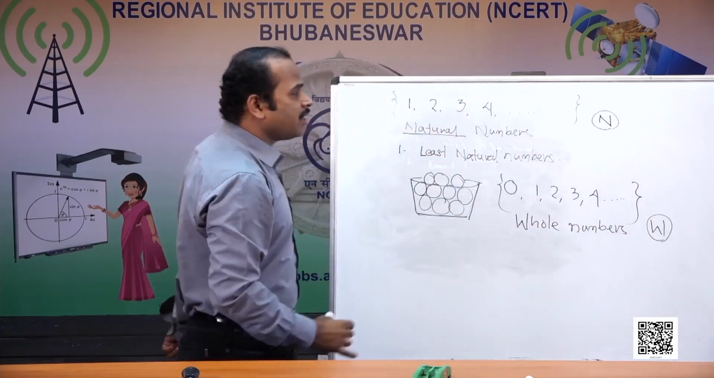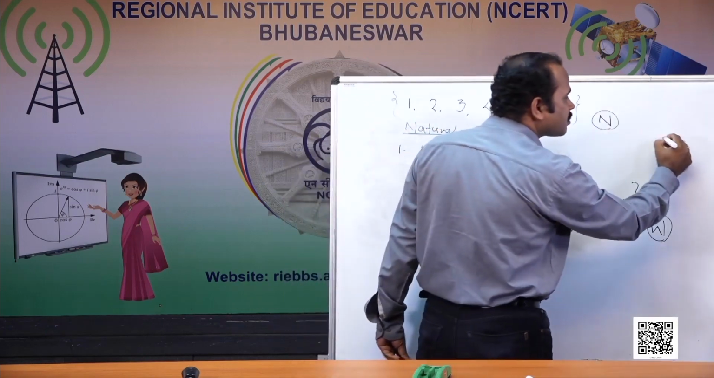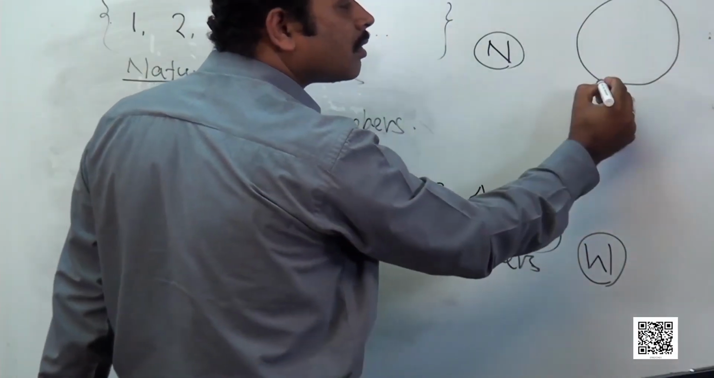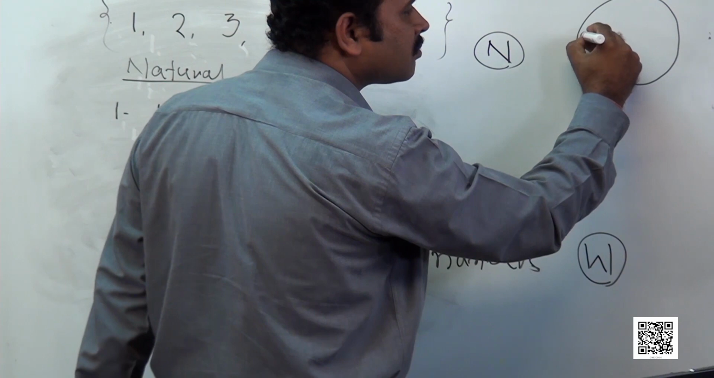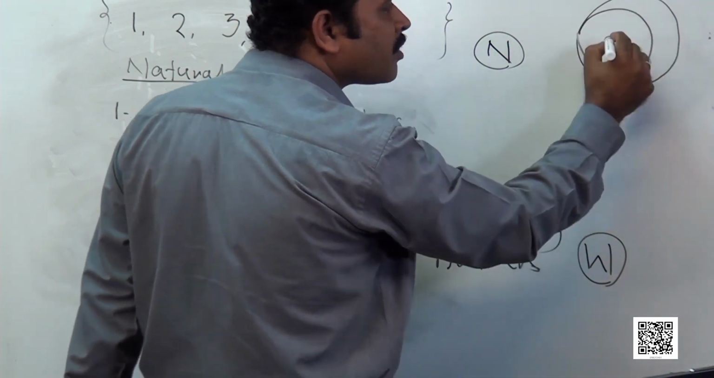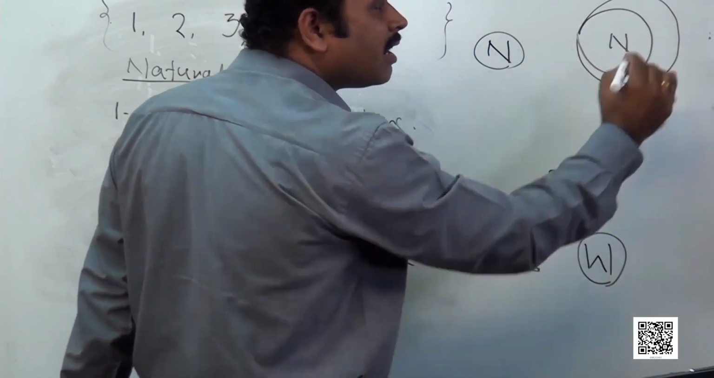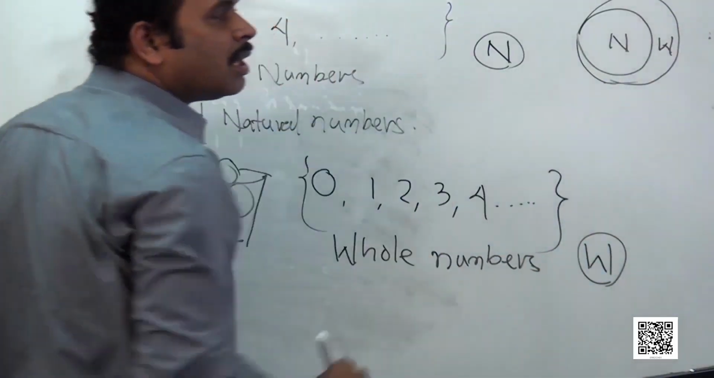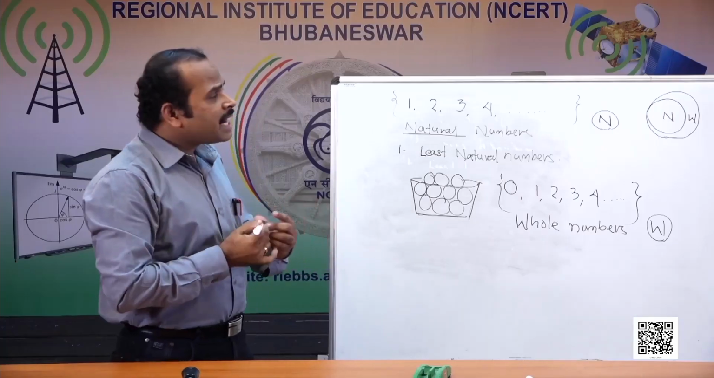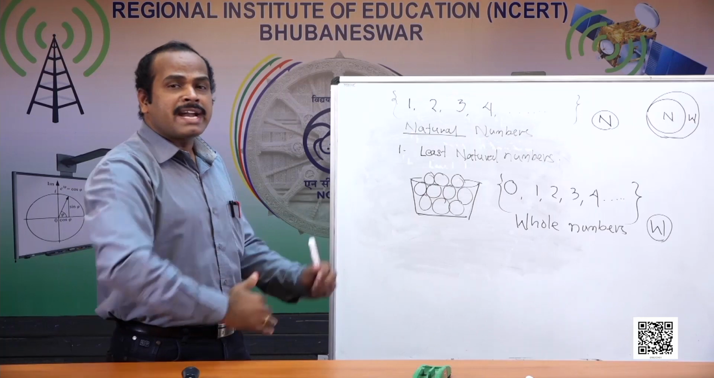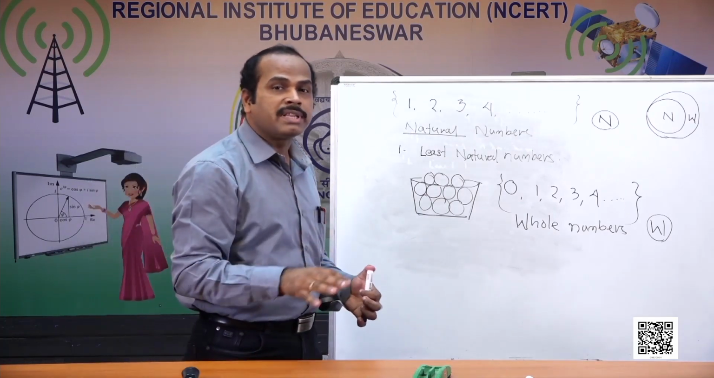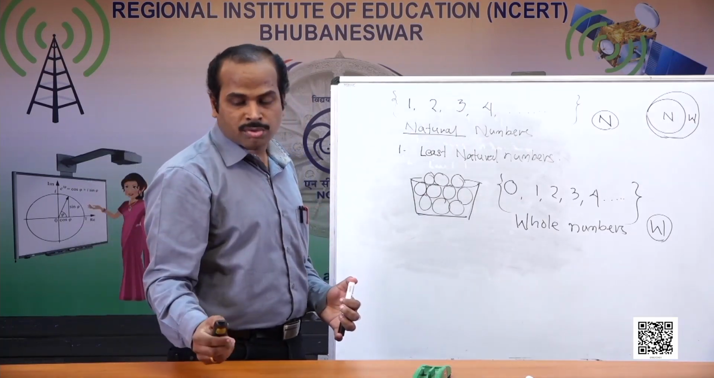If you observe, all these whole numbers definitely contain these natural numbers. So the natural numbers N sit inside the whole numbers W. And what is left outside N and inside W? That is 0.